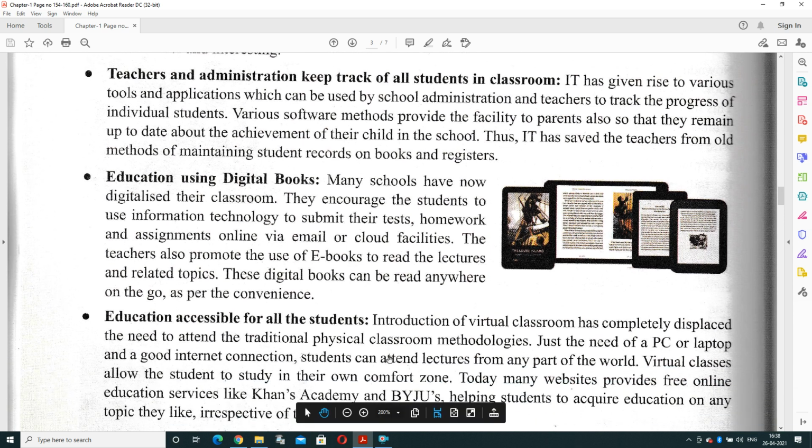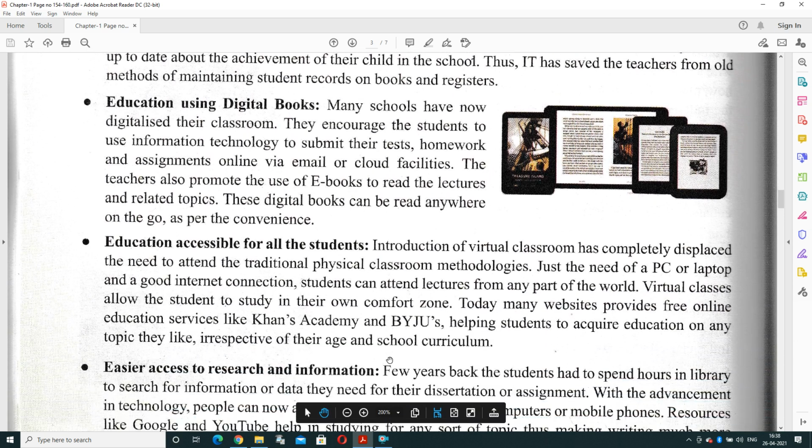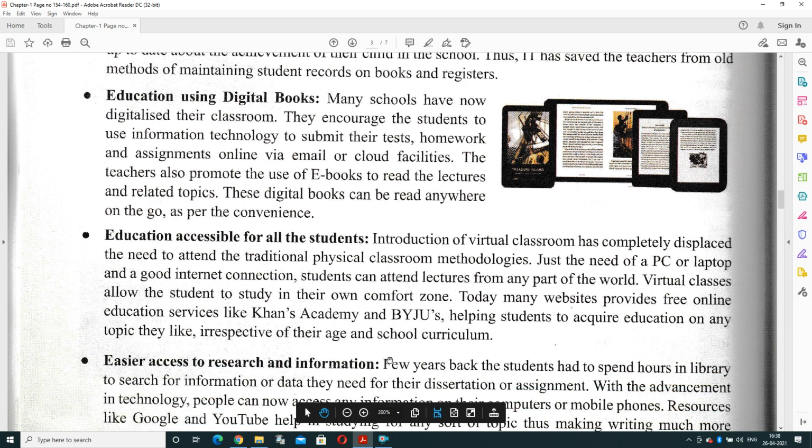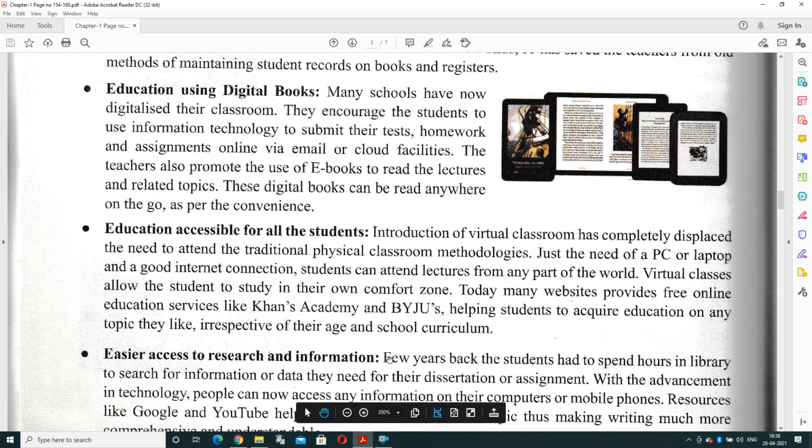Even you can read ebooks also. Education accessible for all students. It is accessible, like many companies are providing services like Khan Academy, Baiju's. So many types of companies are there. They are providing educational services. You only need the best quality internet connection, and you can easily study by sitting at home and you can learn in the best way.